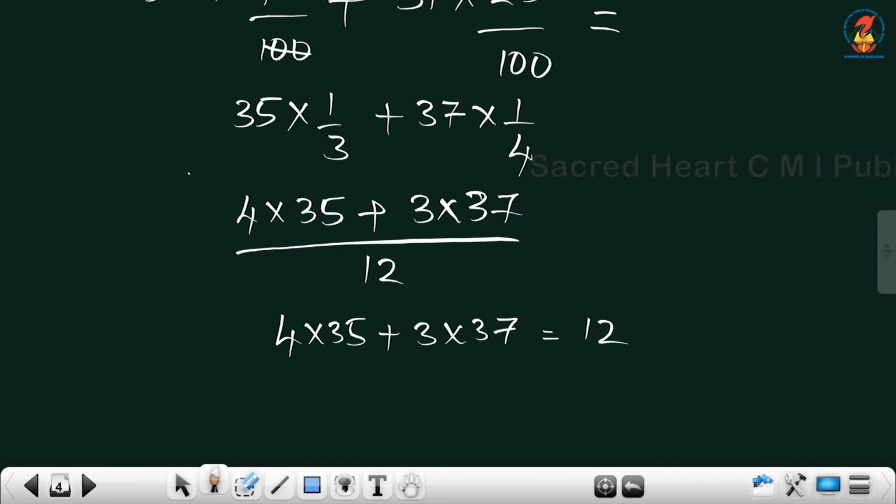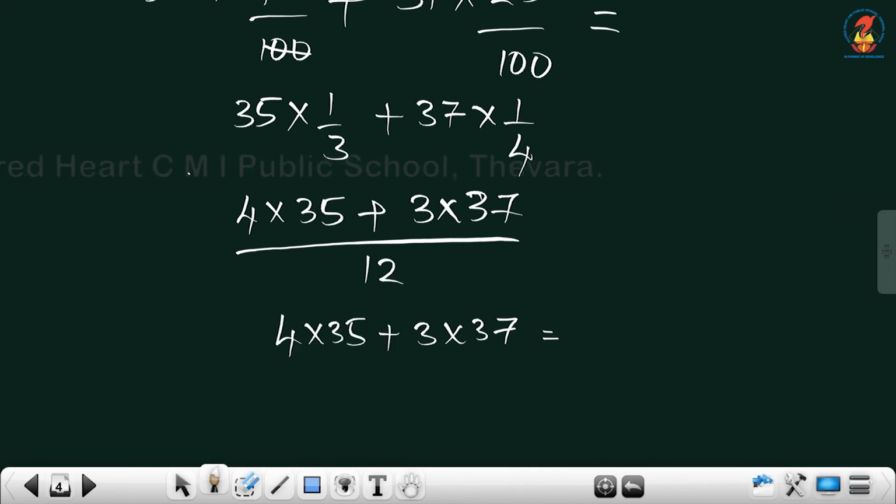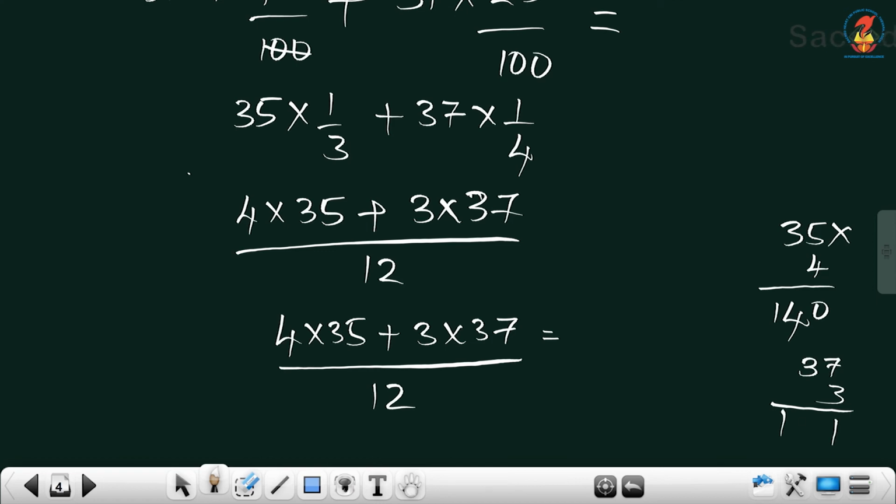Let us do the calculation: 35 into 4 is 140, and 37 into 3 is 111. 140 plus 111 is 251, divided by 12.